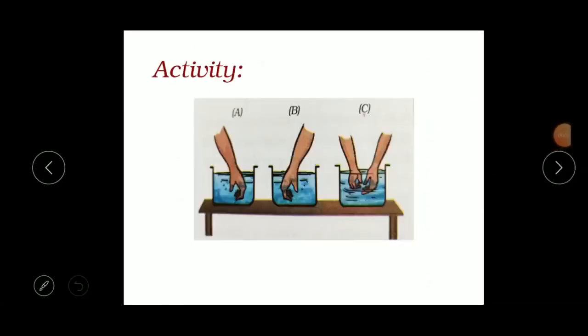One activity. We have to take three containers or beakers and name them A, B and C. In container A we have to put cold water, in B we have to put hot water, and in C we have to mix both the cold water and the hot water.